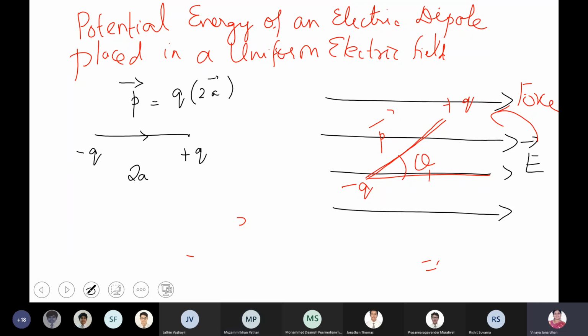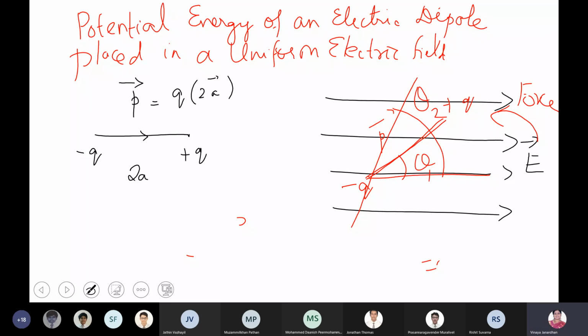The electric force is trying to pull it down, but you want to make the dipole rotate to an angle θ2. Then what should you do? You have to put an additional torque.